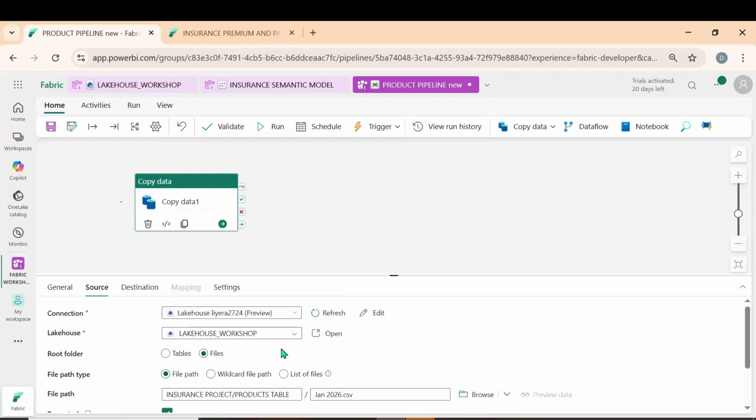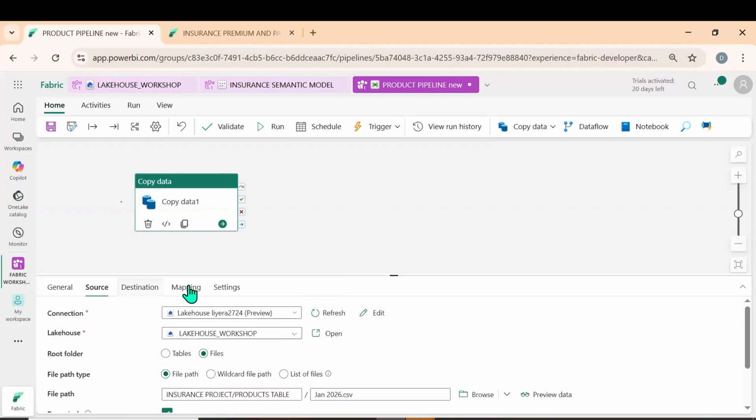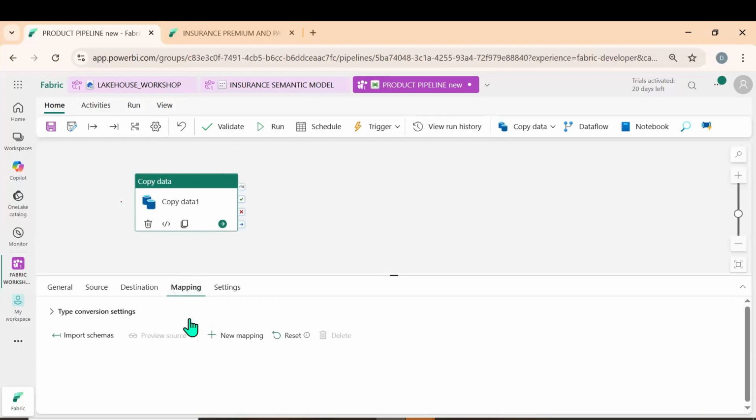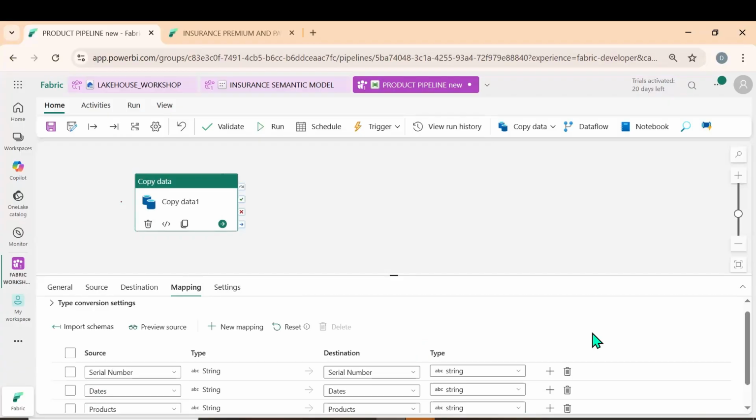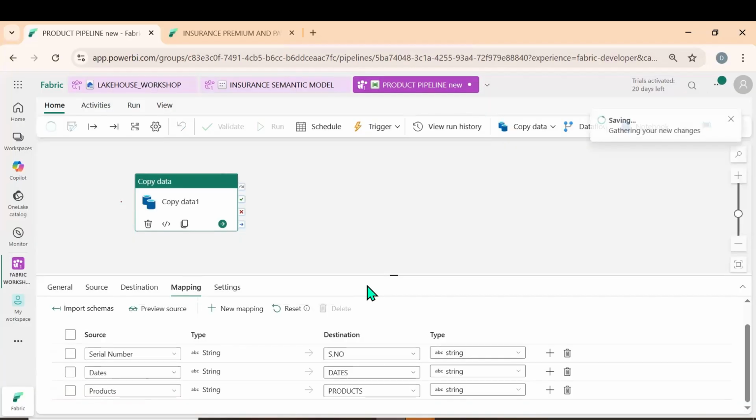Binary is not applicable here, so let me make it into delimited text. Mapping, import schema. Now let us not make any mistake. Let us go for writing the standard: S dot number, here dates, here products. Now let me click on run, save and run.